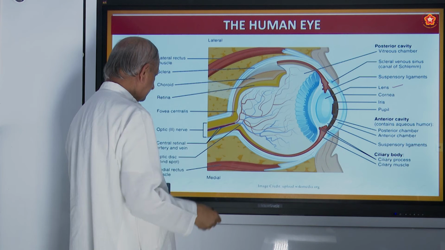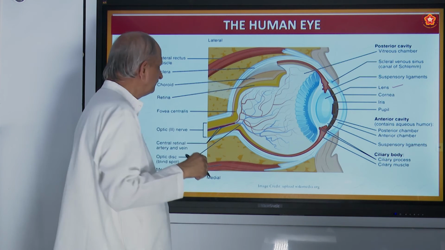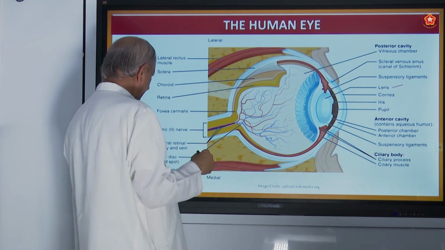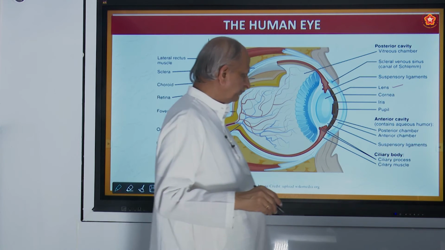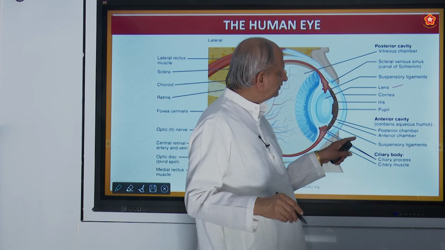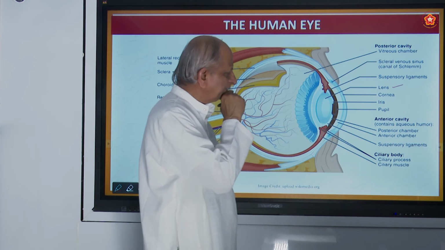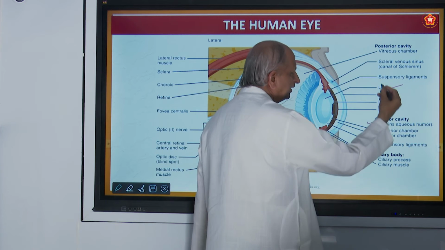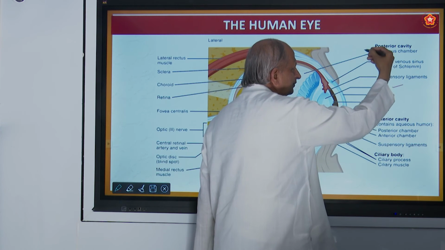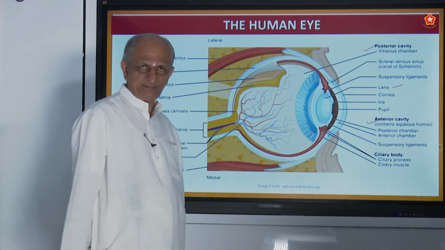And this is the optic nerve which is connected to the brain. Okay. And there will be 2 kinds of liquids here. One is called vitreous humor. Another is called aqueous humor. So aqueous humor, vitreous humor. They are the 2 kinds of liquid that you find.